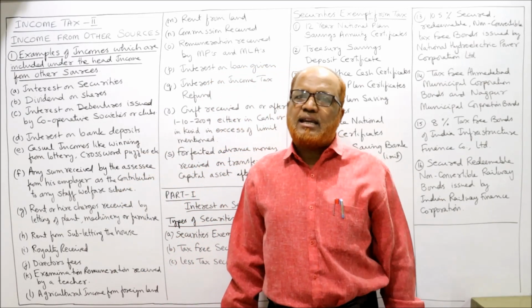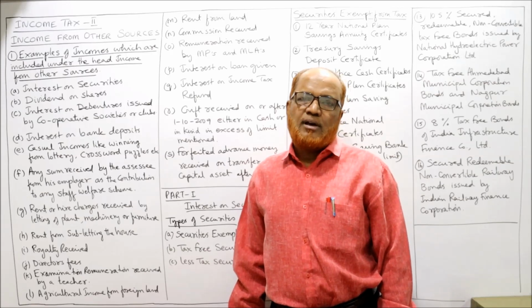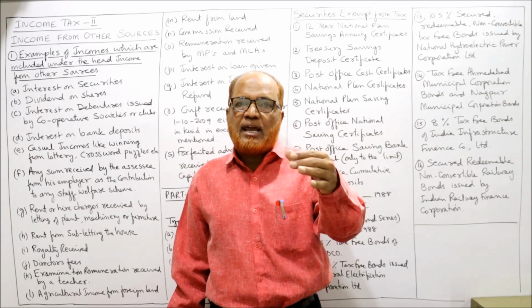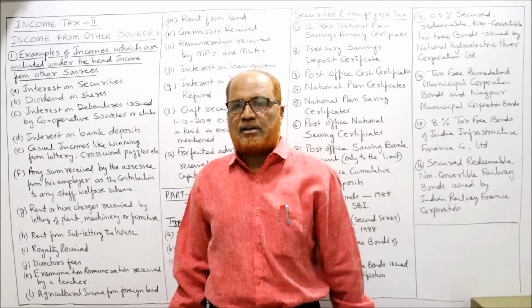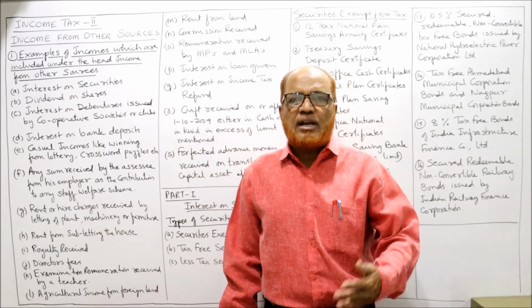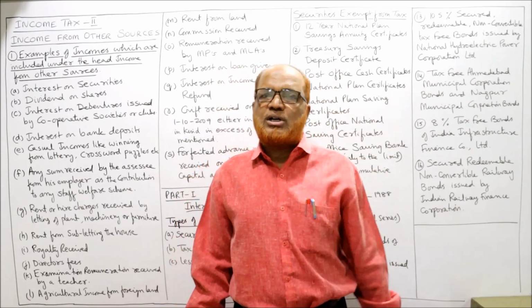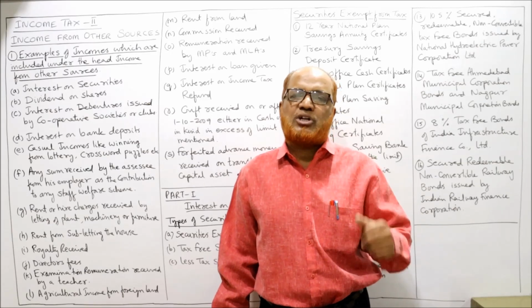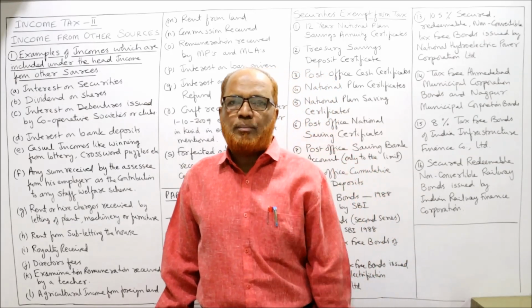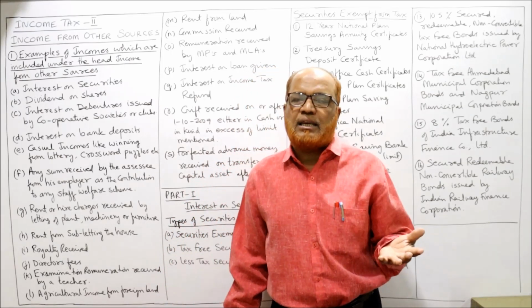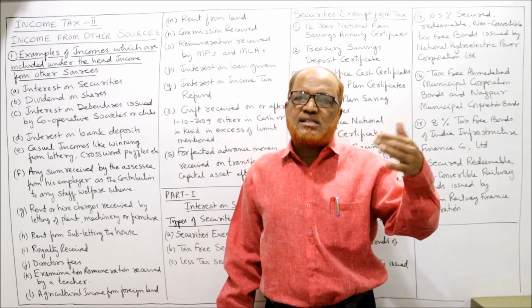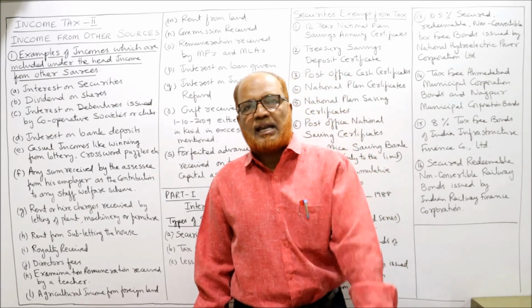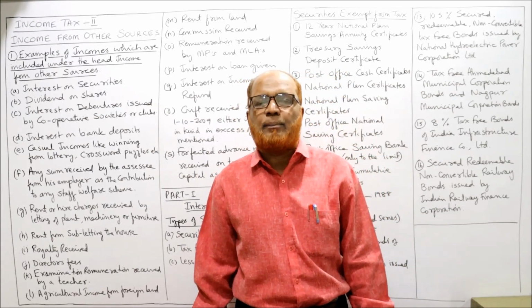Similarly, profits and gains of business or profession. Any activity which has a risk. So income earned from risk-bearing activity other than chance element, that is called business income. Similarly, professional income like doctors, engineers, chartered accountants, they will earn income from their profession. So that will be taxable under income from profession. Capital gain. If a person transfers a capital asset during the previous year and a gain arises, that will be taxable under the head income from capital gain.